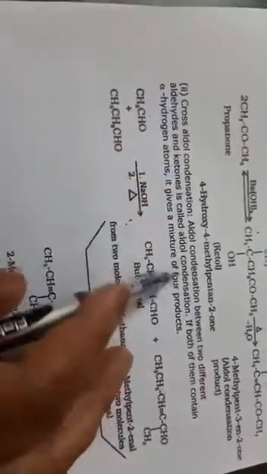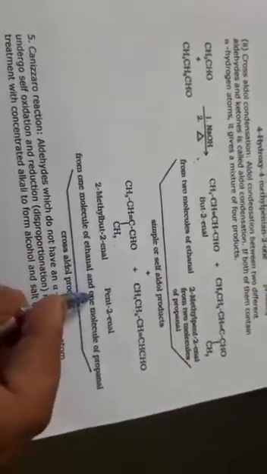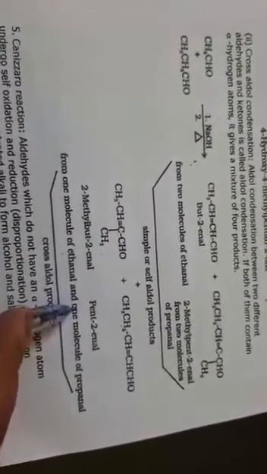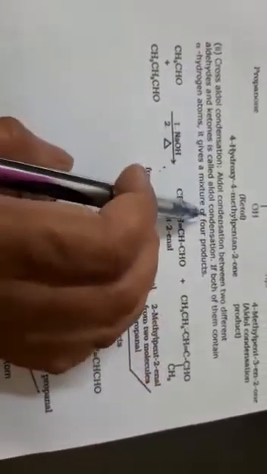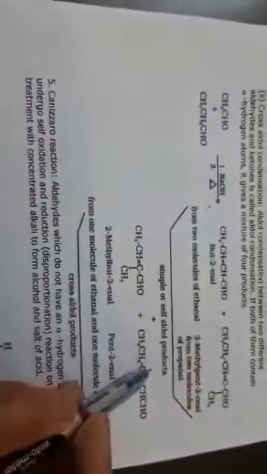Next one is the cross aldol condensation. In cross aldol condensation, 4 different types of products are formed: 1, 2, 3 and 4. Cross aldol condensation means the condensation of 2 different aldehydes or ketones, and if both of them contain alpha hydrogen atoms, it gives a mixture of 4 different products.